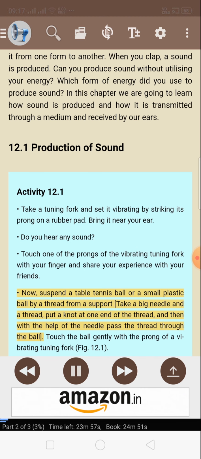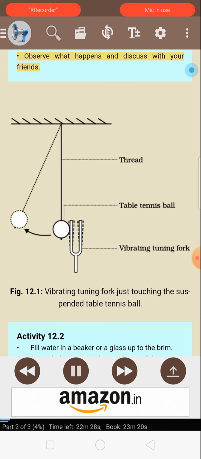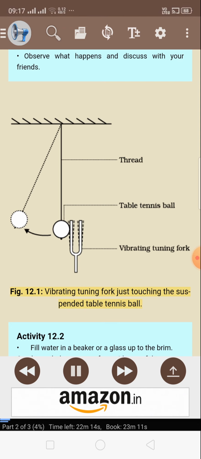Now, suspend a table tennis ball or a small plastic ball by a thread from a support. Take a big needle and a thread, put a knot at one end of the thread, and then with the help of the needle pass the thread through the ball. Touch the ball gently with the prong of a vibrating tuning fork. Figure 12.1. Observe what happens and discuss with your friends. Figure 12.1. Vibrating tuning fork just touching the suspended table tennis ball.